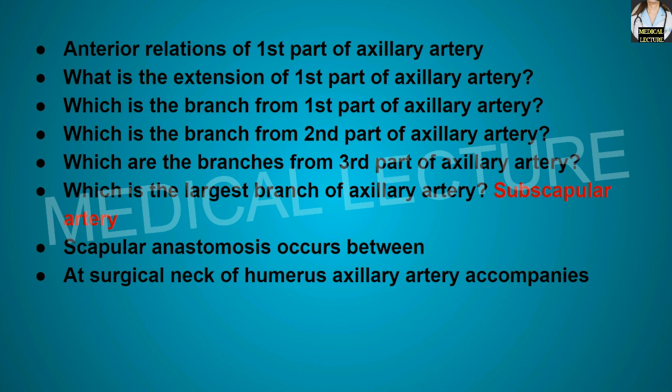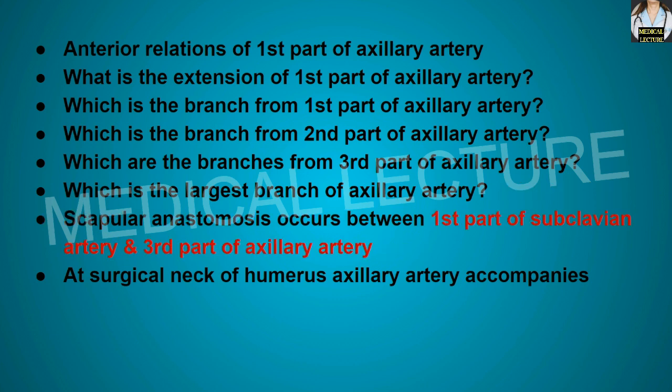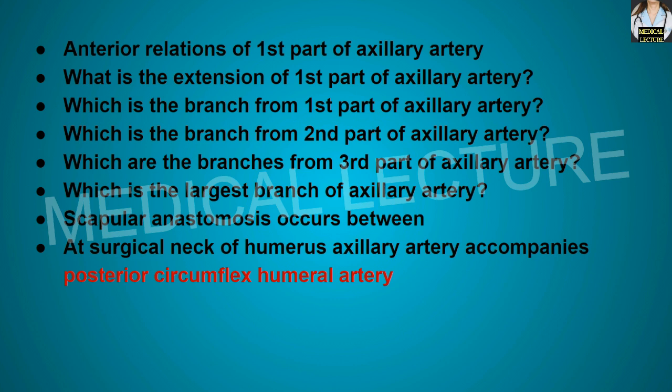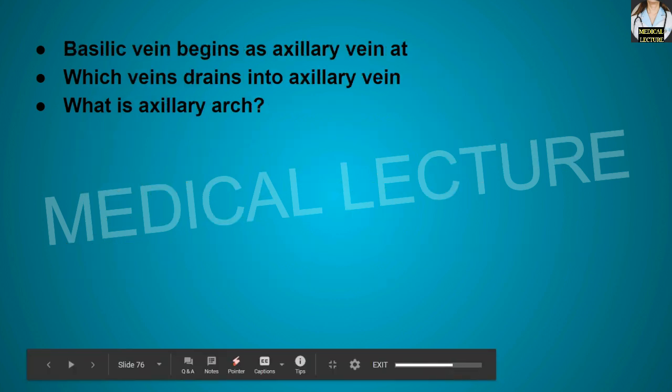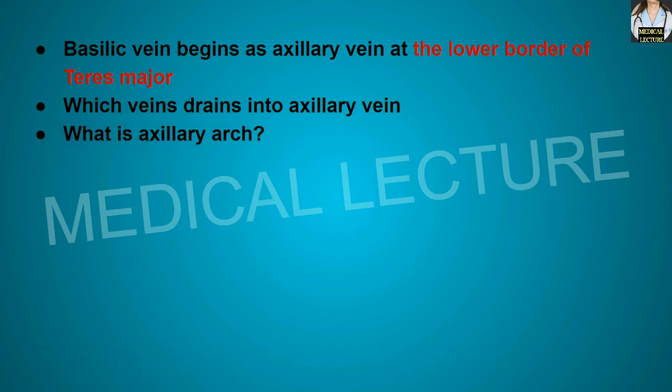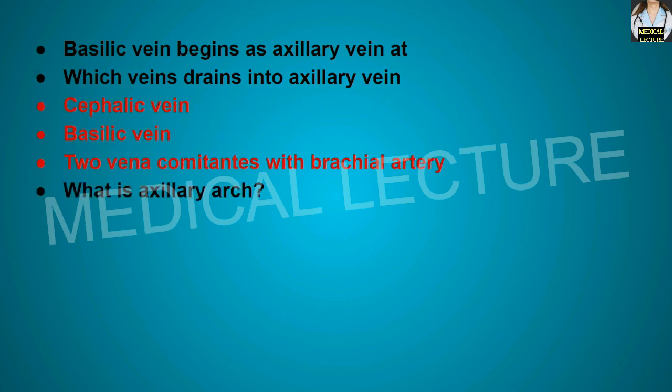Scapular anastomosis occurs between first part of subclavian artery and third part of axillary artery. At surgical neck of humerus, axillary artery accompanies the posterior circumflex humeral artery. Basilic vein begins as axillary vein at the lower border of the teres major muscle. Which veins drain into axillary vein? Cephalic vein, basilic vein and the two vena comitantes with the brachial artery drain into the axillary vein.